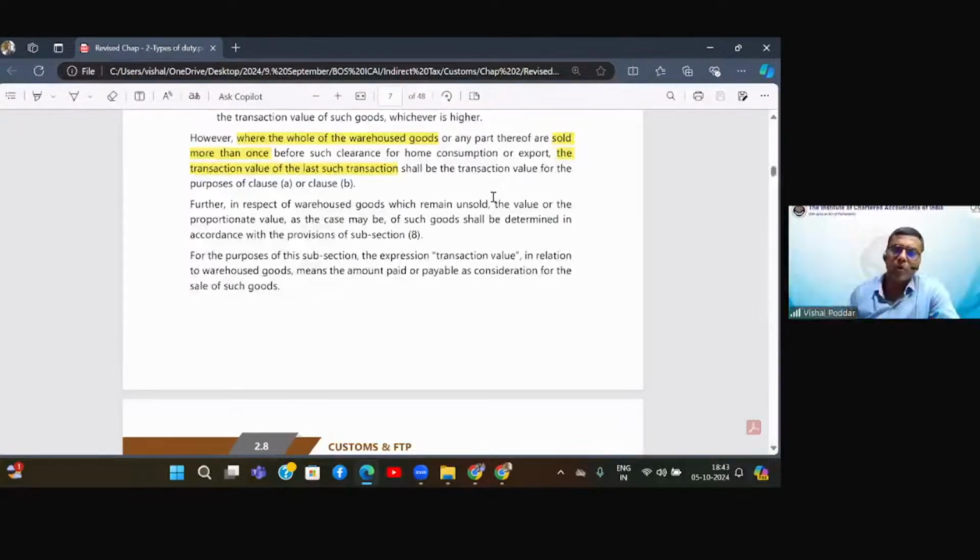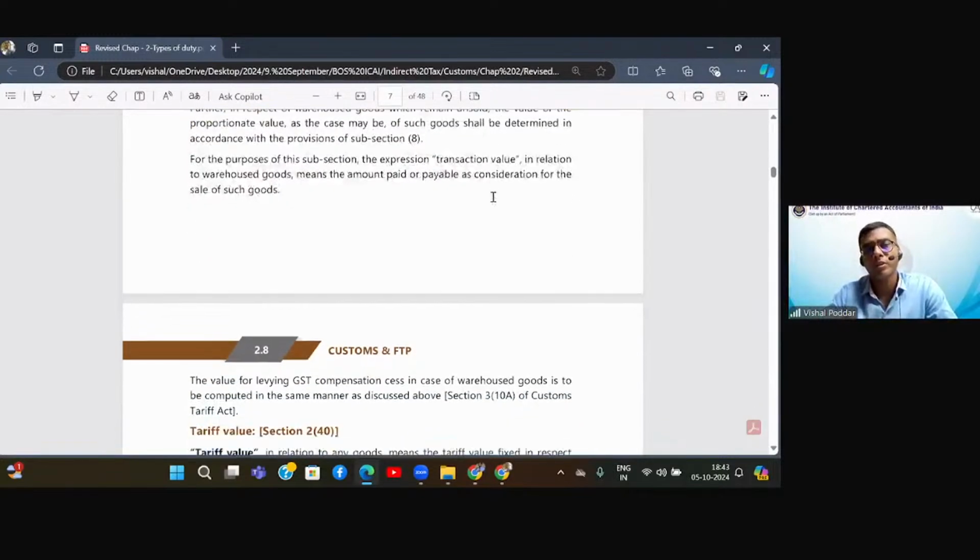So when I shifted the goods from Bombay port to the Delhi warehouse, I did not pay any duty. It means even customs are waiting, because as per the Honorable Supreme Court decisions, which we discussed in the previous session, the levy is postponed, or I'll say finally the collection is postponed up to the date of clearance. Now, if they are ready to wait up to the date of clearance, they will take the value up to that date. That is why they are concerned with the sales that are happening in India before their clearance. Once you clear goods from them, then whatever sales you do, whatever price you levy, they are least bothered. This is the ideology.